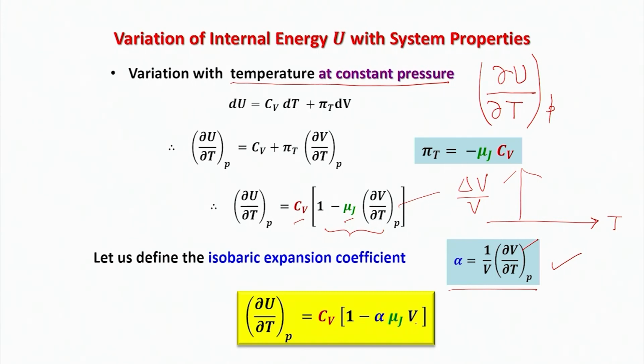So now you understand that it is possible to find out the value of the right-hand side for a given system. And therefore, you can find out what del U del T at constant P is.